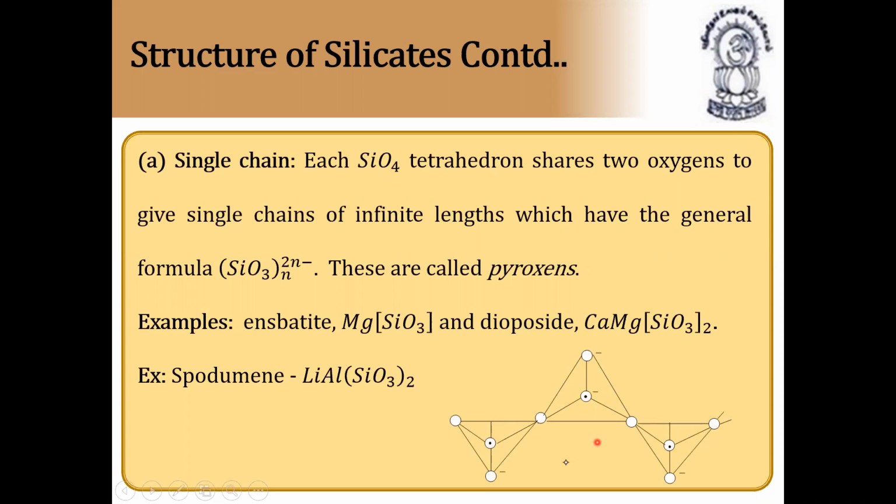So these are joined like this, one up, one down, one up, one down, and so on. So SiO3 taken n times, 2n minus. These are called pyroxenes. Each tetrahedron possesses two unshared oxygen atoms. You can see here two unshared oxygen atoms, two unshared oxygen atoms. These are shared oxygen atoms, but these two are unshared oxygen atoms. The linear chains are stacked parallel to one another.